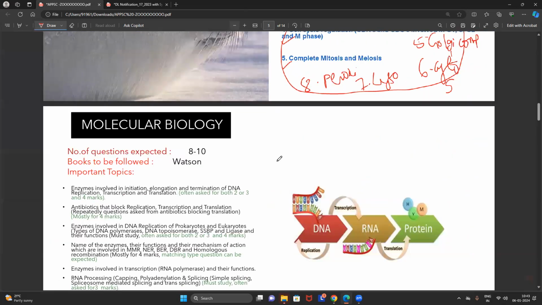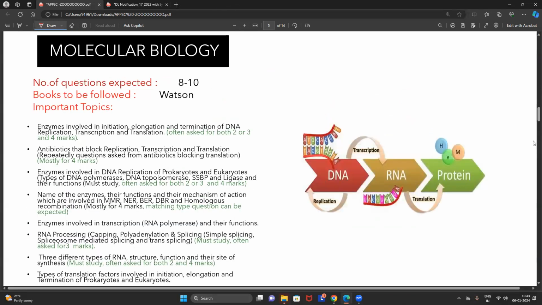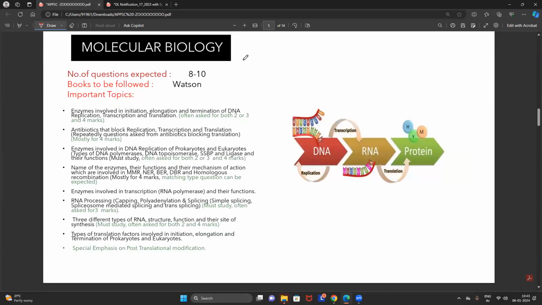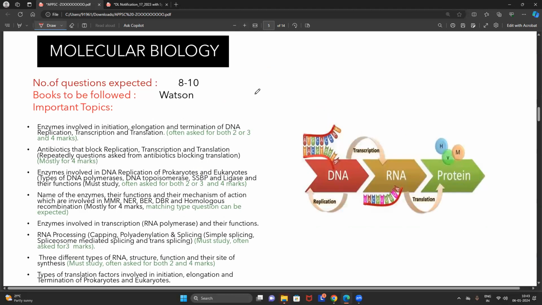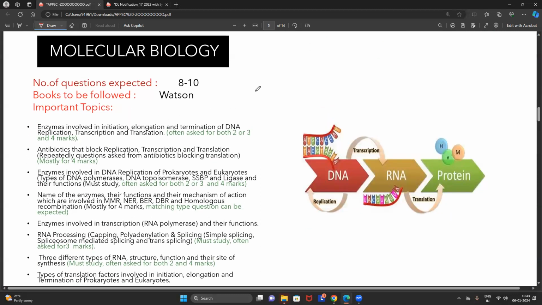Then the next one, molecular biology. I don't know, but most of the zoology aspirants feel confused and find the chapter of molecular biology difficult. But friends, molecular biology is a chapter with high weightage, a kind of difficult unit, and a unit which is completely conceptual. There is a very limited amount of topics that you have to remember. Most of the topics are highly conceptual.